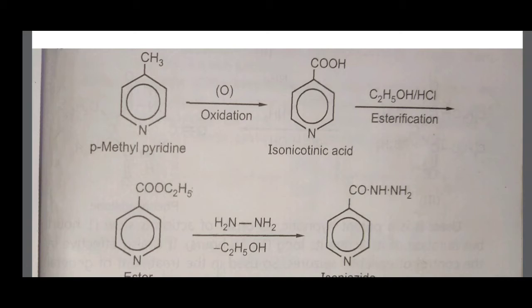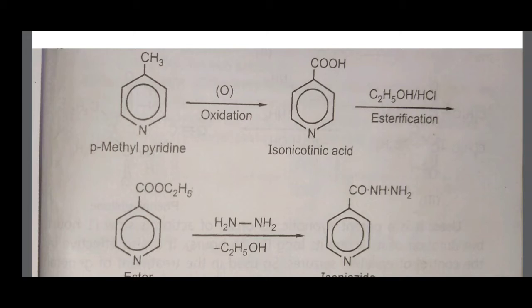Then isonicotinic acid undergoes esterification. Esterification means acid plus alcohol gives ester. Therefore isonicotinic acid reacts with ethanol in the presence of HCl to form the ester. Here the COOH group is converted to COOC2H5. The pyridine ring remains as it is. Then this ester again reacts with